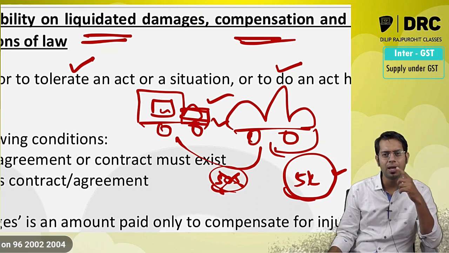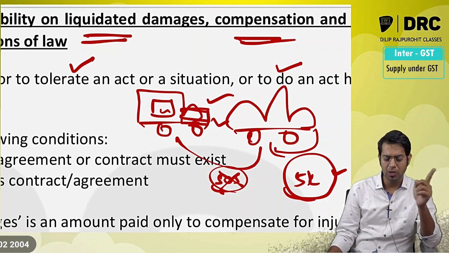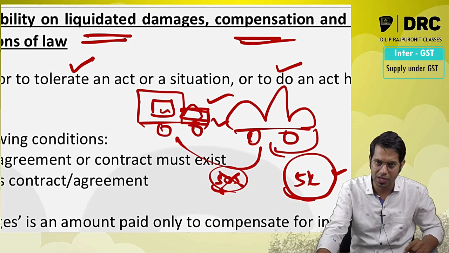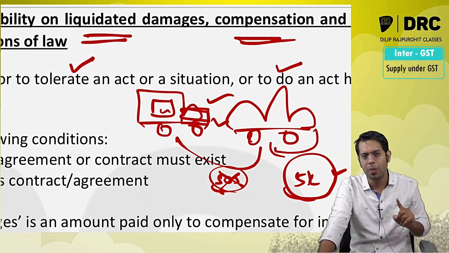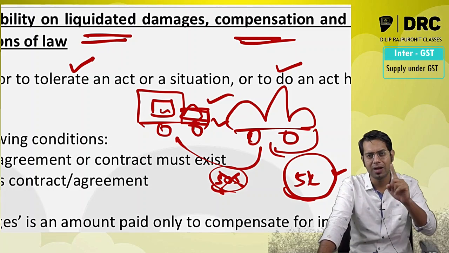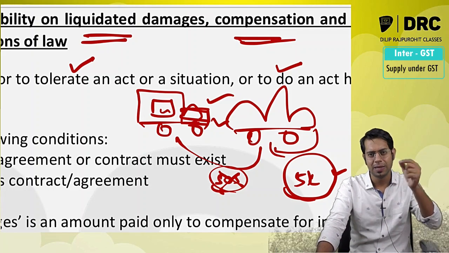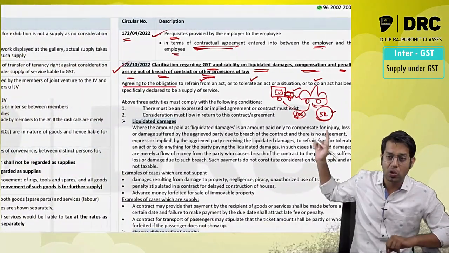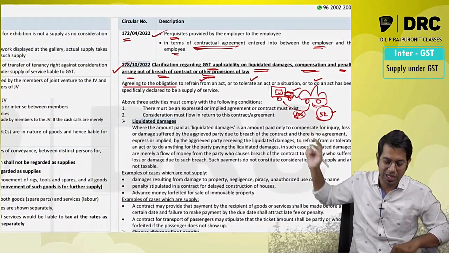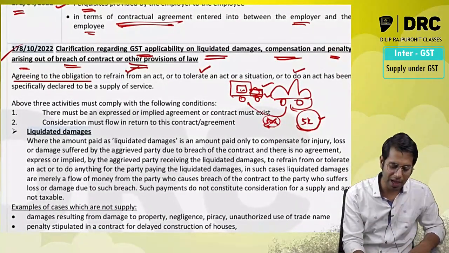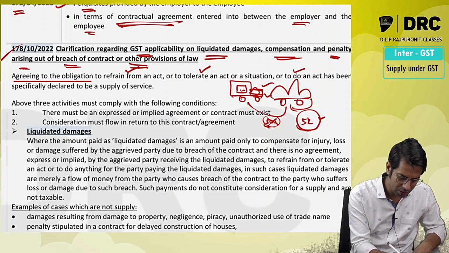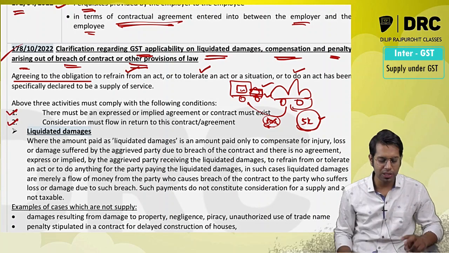So the question is whether this damage caused by me to this person's car, for which he is taking 5,000 rupees, is treated as supply of services. Is it agreeing to an obligation to refrain from an act, to tolerate an act, or to do an act? Is it supply of services as per that particular point? Lawmakers have told that to treat this transaction as a supply or not, you will have to see two things.